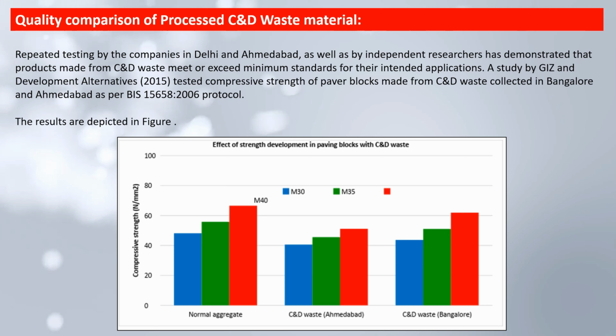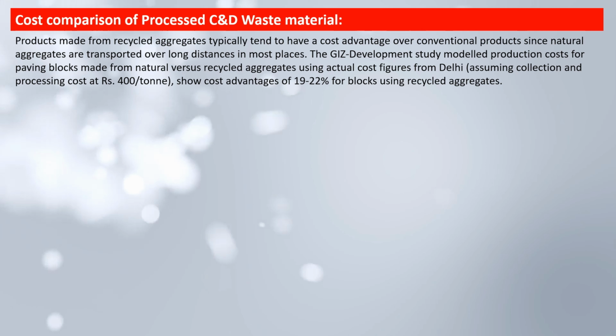The compressive strength is tested for normal aggregate pavers as well as C&D waste pavers. So the pavers which are made of normal aggregate, we found that the compressive strength is good, and when tested the compressive strength of the recycled aggregate pavers, the compressive strength found is comparatively good. Cost comparison of processed C&D waste material. Products made from recycled aggregate typically tend to have a cost advantage over conventional products since natural aggregates are transported over long distances in most places.